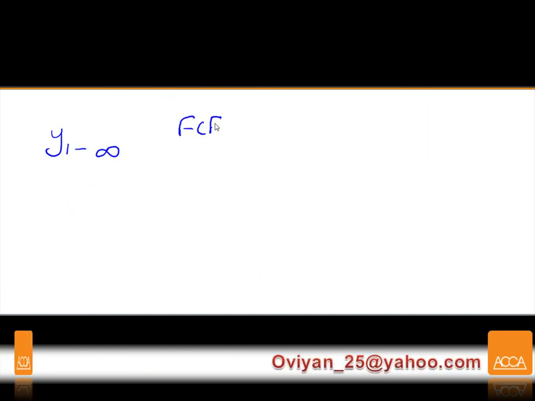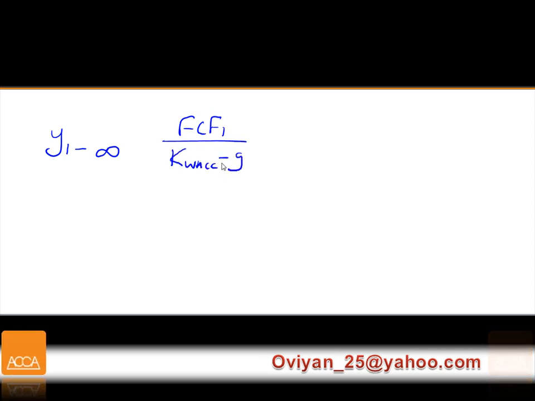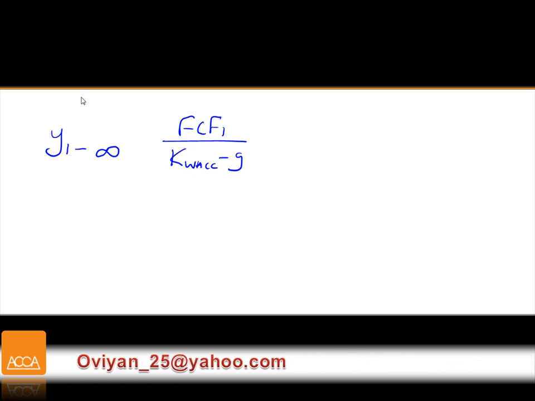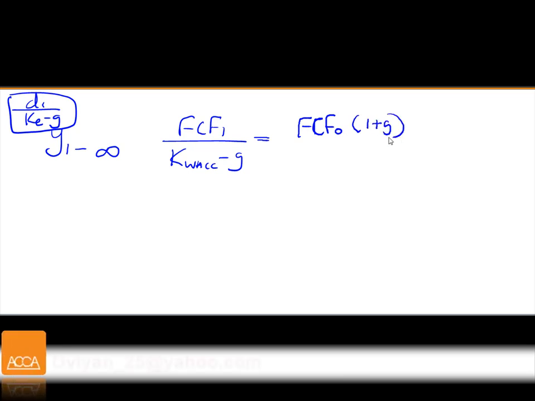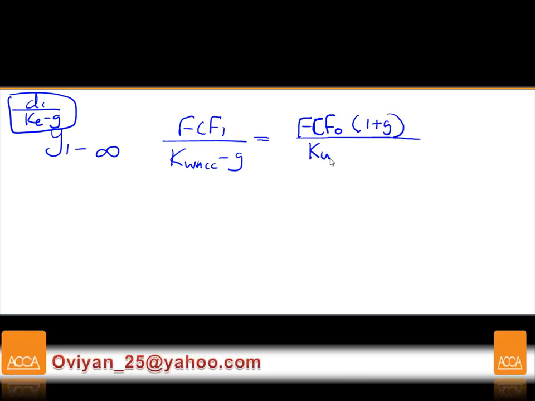If you're going to take year 1 to infinity, you take free cash flow 1 over KWACC minus g, similar to your dividend valuation model, D1 over Ke minus g, which is equal to free cash flow 0 times 1 plus g over KWACC minus g.